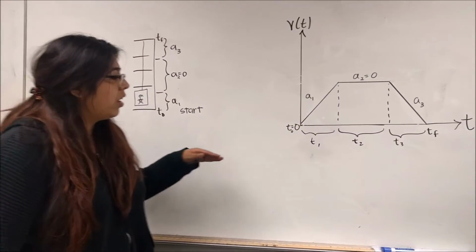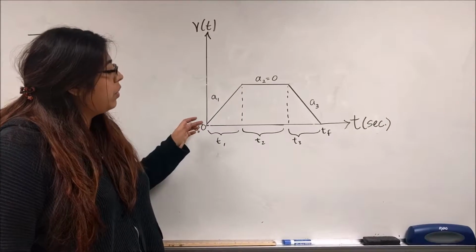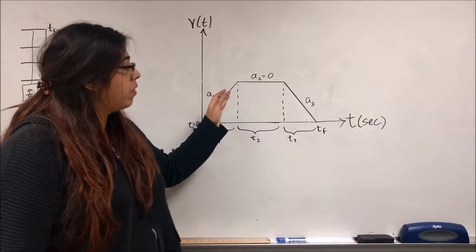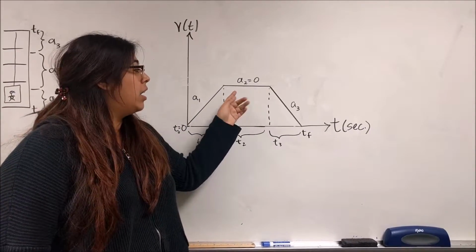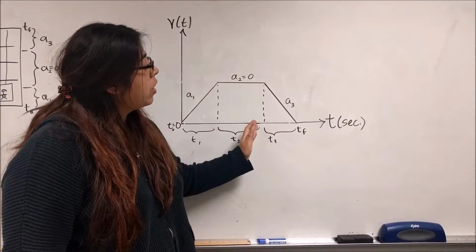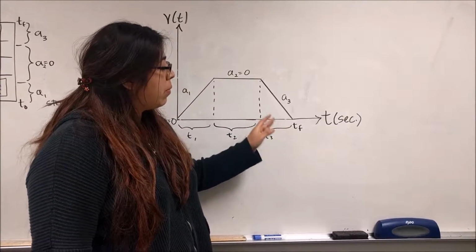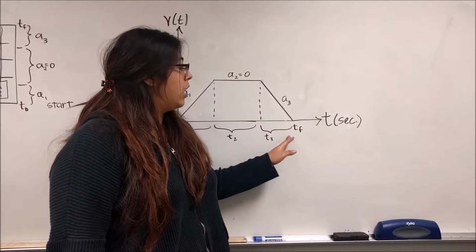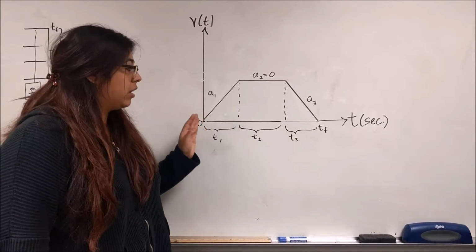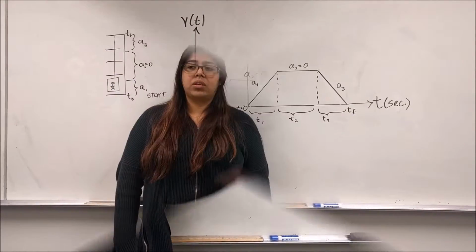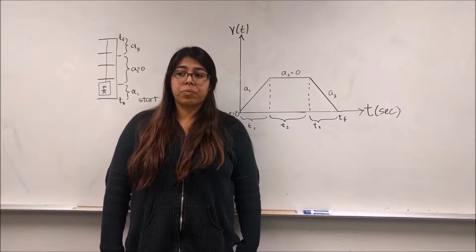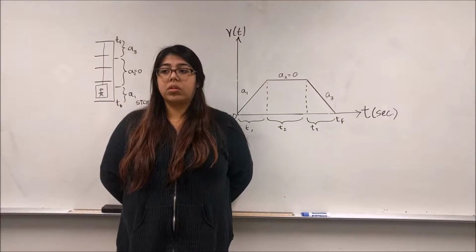So the elevator first begins accelerating, and then it will reach a point where the velocity is constant, and the acceleration would then be 0 at that time interval. And then before it ends at a stop, it decelerates, and that will give us 3 different accelerations for the whole period of being in the elevator. Once we know our elevator's acceleration, then using Newton's second law, we could determine our new theoretical gravitational acceleration.